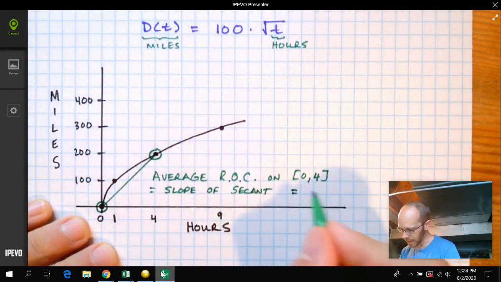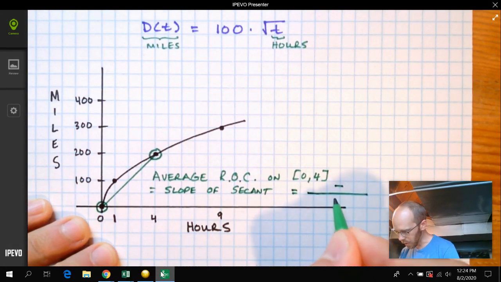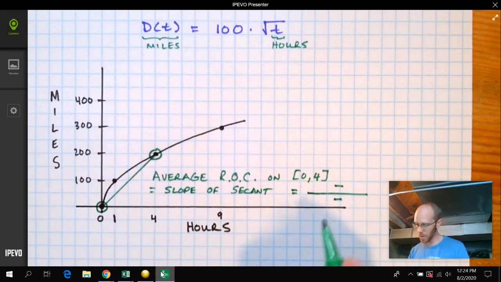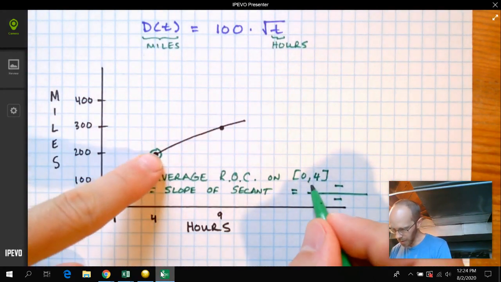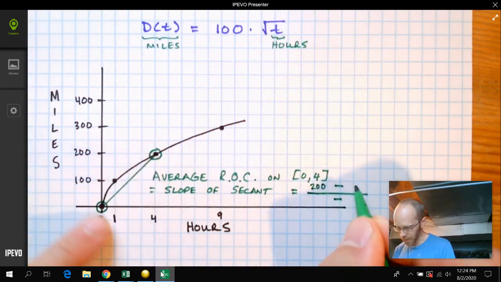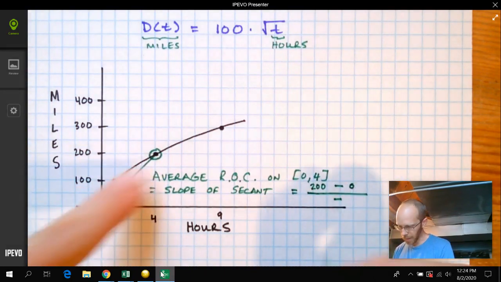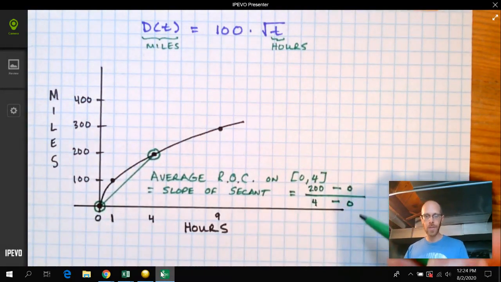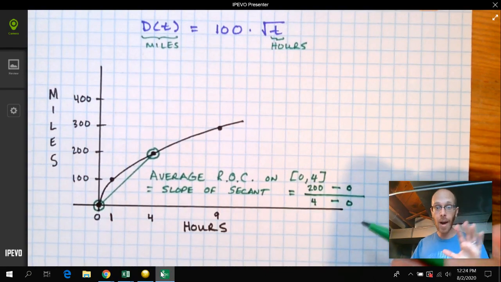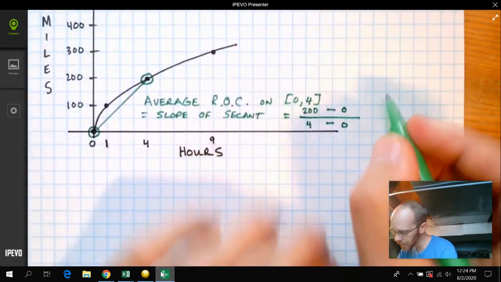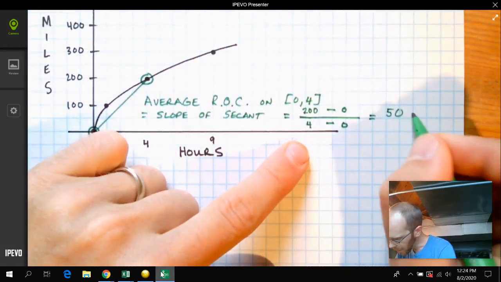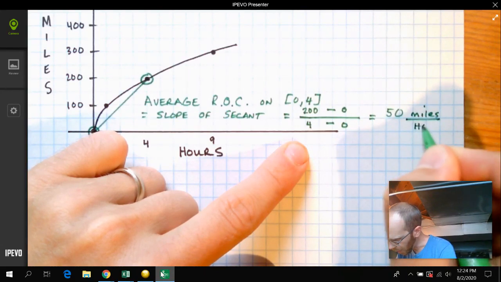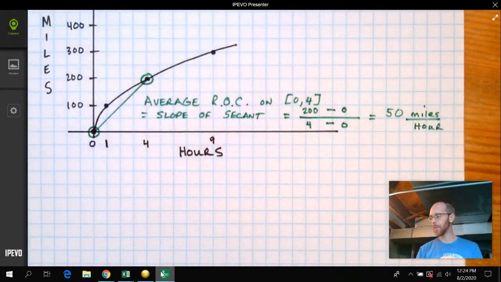Okay. And so in this case, I know a slope is just that slope formula, the y1 minus y2 over x1 minus x2. So that would be, here the y value is 200 minus here the y value is 0. Here the x value is 4, and here the x value is 0. Numerator is in miles, denominator is in hours. So this would give us 50 miles per hour, just like we got before.